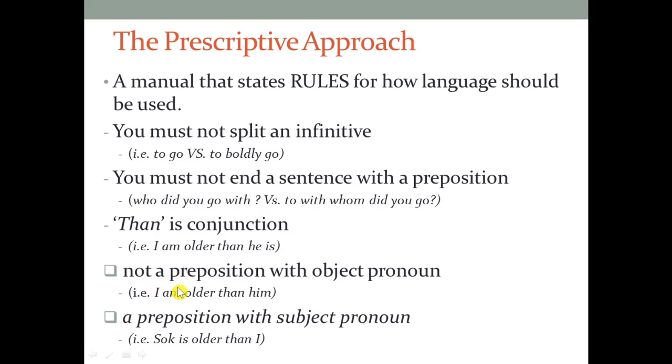Moreover, than is not a preposition when we use it with an object pronoun. For example, I am older than him. It can be a preposition when we use it with a subject pronoun. For example, Sok is older than I. You can see I is a subject pronoun, so then it becomes a preposition.